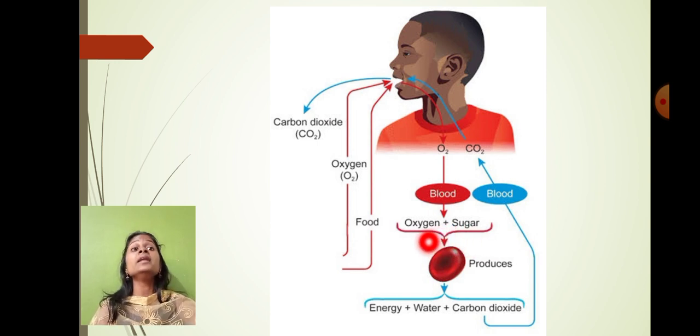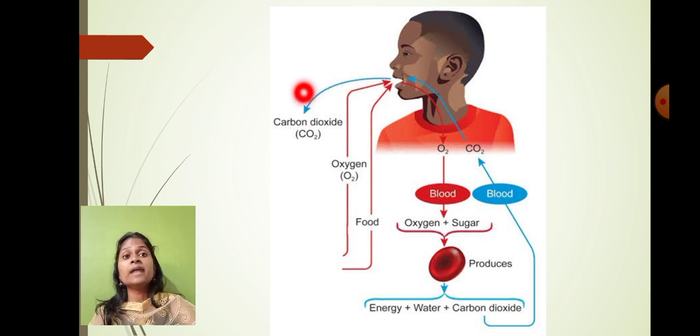Oxygen will break down all the food material, and with the help of the oxygen and the food material, our body will get the energy. You must be thinking that how exactly carbon dioxide forms in our body. So when food material gets completely broken down, carbon dioxide, water and energy are formed. And this carbon dioxide, which is not useful for the body, is ultimately removed with the help of the respiration process.